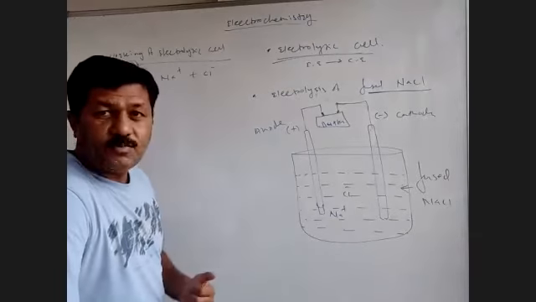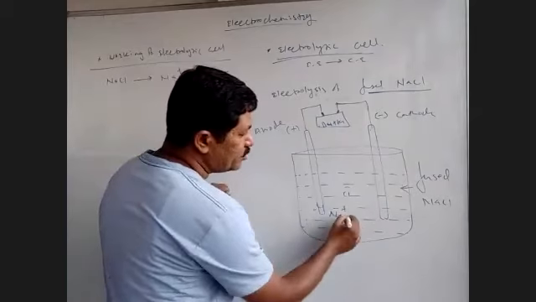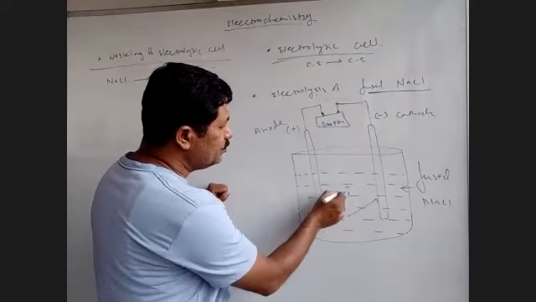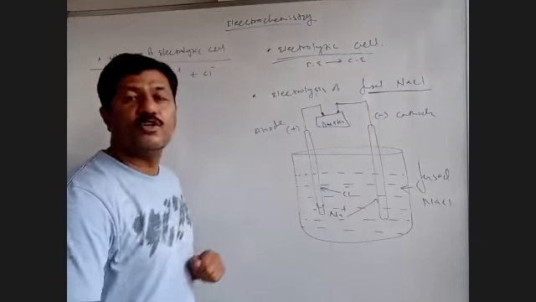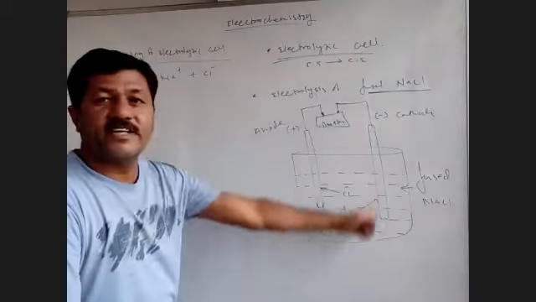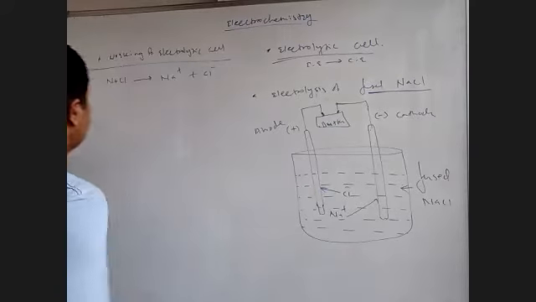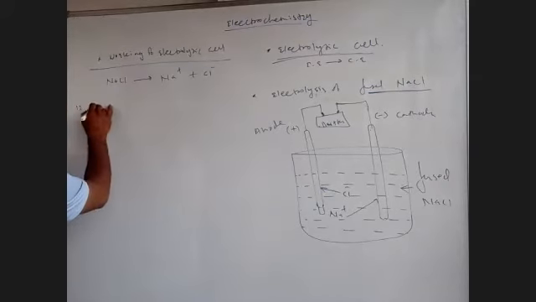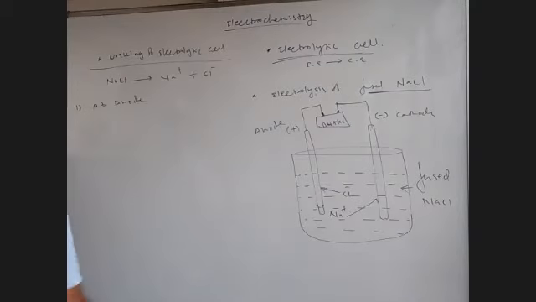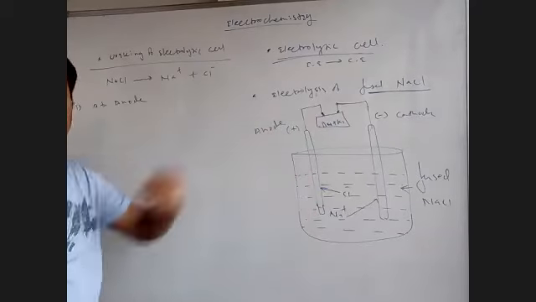When the cell has started working, electric charges happen to these electrodes. This electrode being negatively charged, sodium moves to this electrode, and chlorine being negative, moves towards the anode. Anode की तरफ move होता है. So एक reaction anode पे होता है, दूसरा reaction cathode पे होता है, and then afterwards overall reaction होता है. Let's see what happens. So first, the reaction at anode. Anode is this. इस पूरे electrode को anode कहते हैं. तो anode पे क्या reaction होता है?